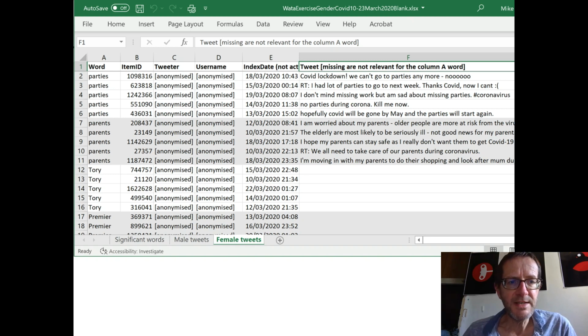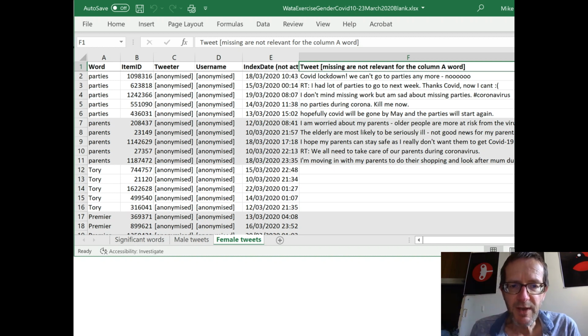And here are the female tweets. Remember the top two female words were parties and parents. So we have a set of matching text for the quick stage. For the word parties, we have 5 rows, each one of which is a tweet with the word parties. So for the word association contextualization, you would need to discover the meaning of the word party and the context in which it's used. And that would be your context answer for parties.